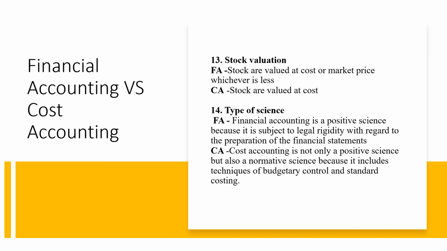The last but not the least, the difference between the two is related to type of science. Financial accounting is a positive science because it is subject to legal rigidity with regard to the preparation of financial statements. When we come to cost accounting, it is not only a positive science but also a normative science because it includes techniques of budgetary control and standard costing also. So in cases of standard costing and budgetary control, we think upon the things as what ought to be in future. So that is why it also deals with normative science.